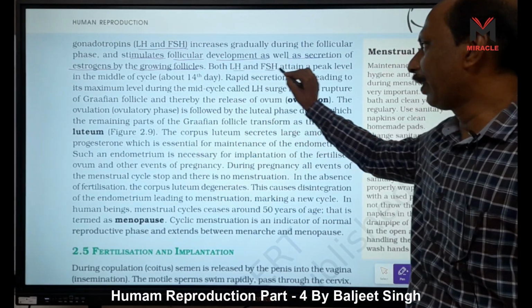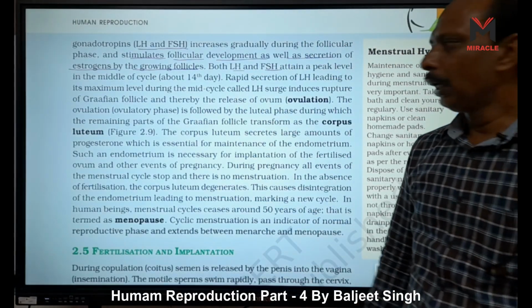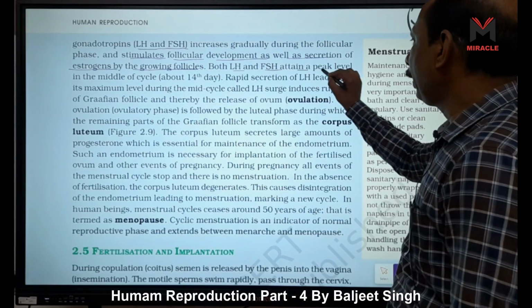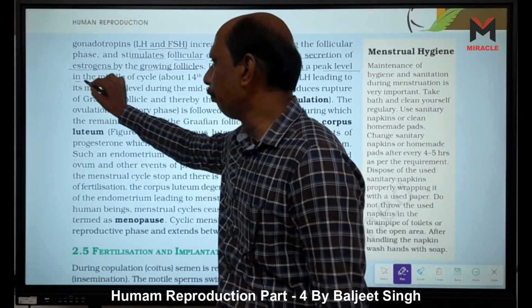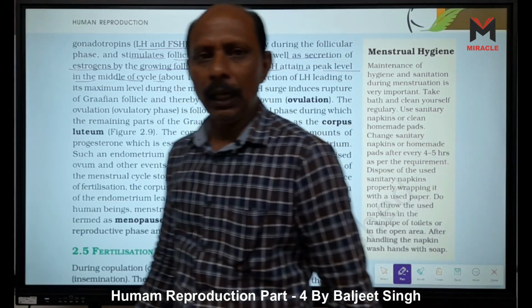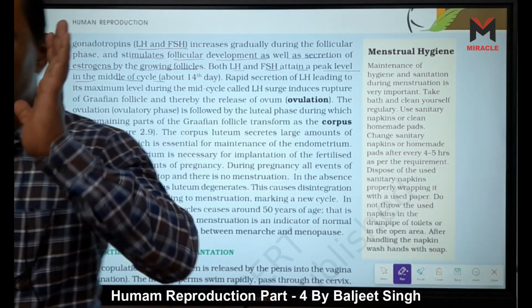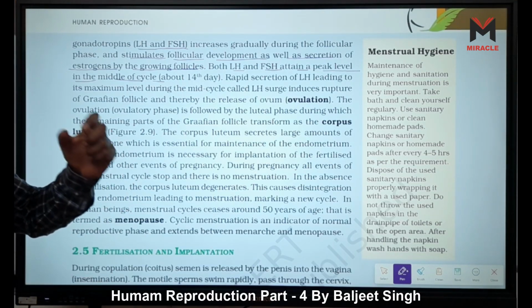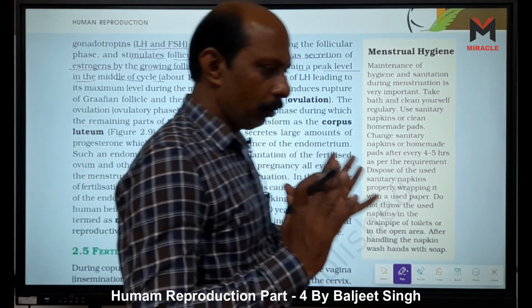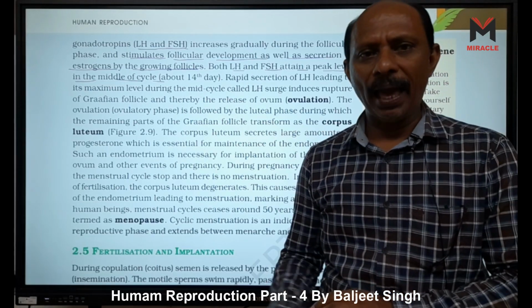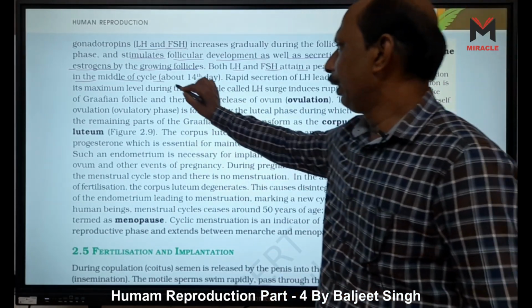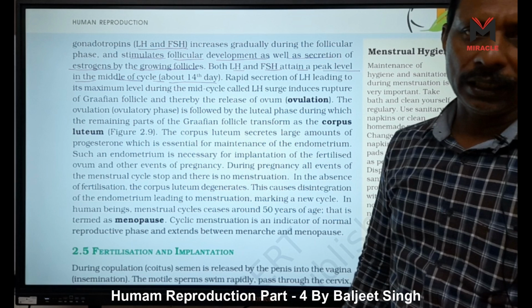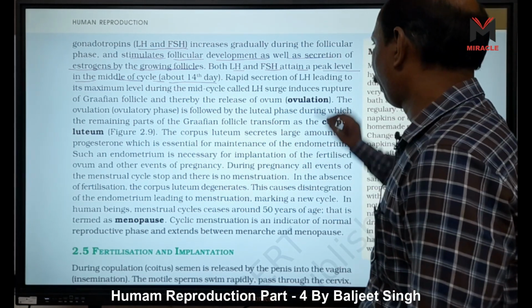Both LH and FSH, luteinizing hormone and follicle stimulating hormone, attain a peak level in the mid-cycle. Mostly LH, it is called LH surge, because on the 14th day the level of luteinizing hormone is maximum. The 14th day is the ovulation day, right?